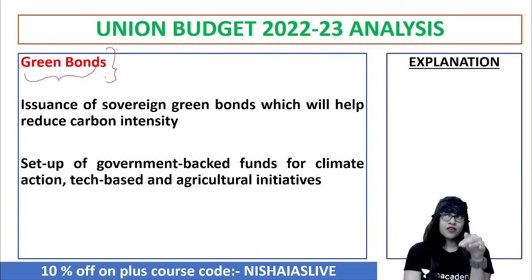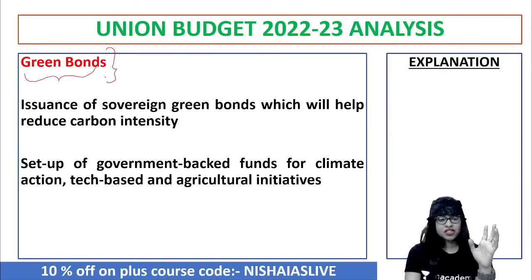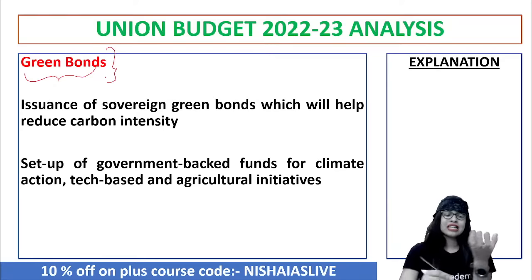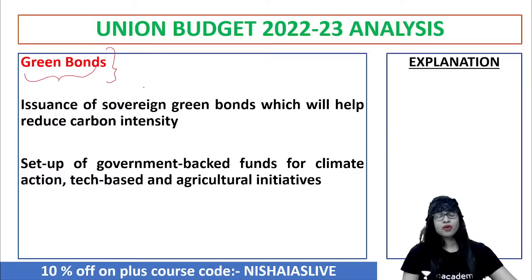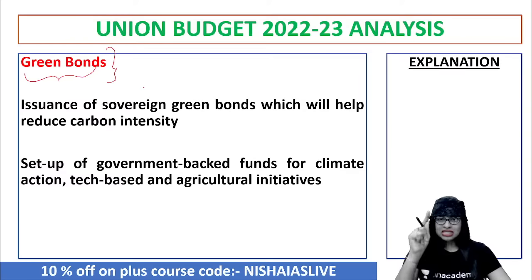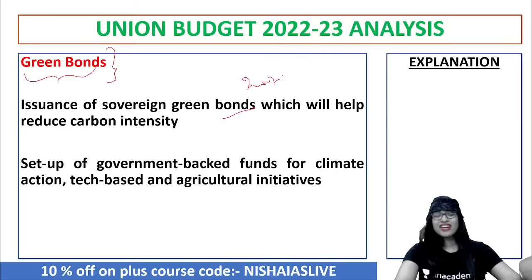So don't confuse sovereign gold bond. Sovereign gold bond is to reduce the difference of physical gold. They'll kind of have another version. Sovereign green bond is nothing but green bonds. Basically, green bonds are debt instruments. The money collected by selling these bonds is invested in projects which will have a positive impact on the environment. So basically, since 2007, you have something called green bonds, which are debt instruments, in the context of environment, guys.